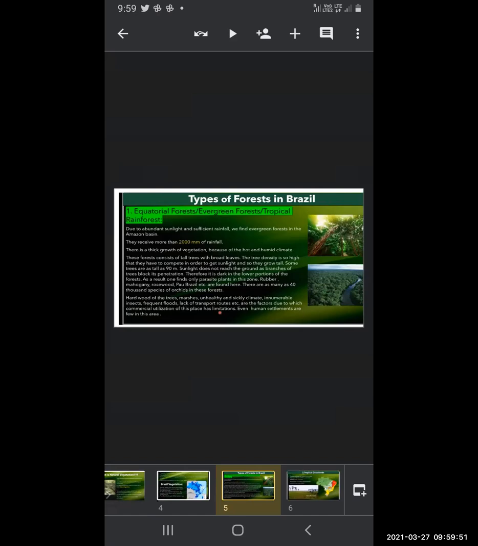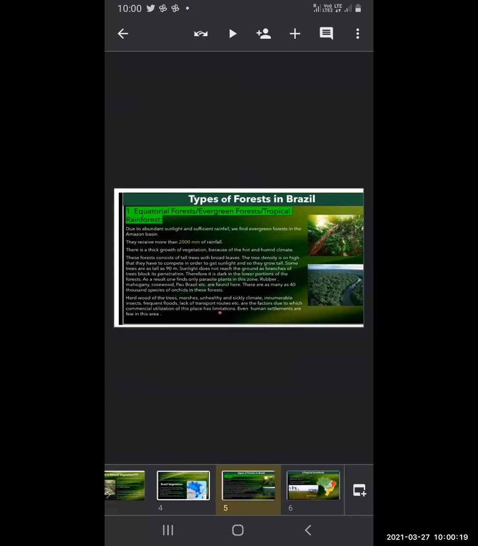Evergreen forest is found in the Amazon basin. They receive more than 2,000 millimeters of rainfall. There is a thick growth of vegetation because of the hot and humid climate, which is suitable for the growth of the vegetation, that is, the plants.